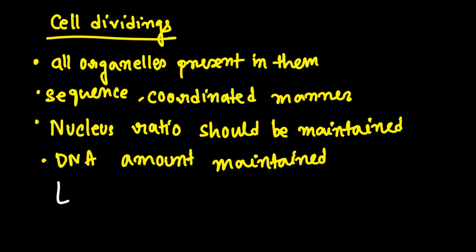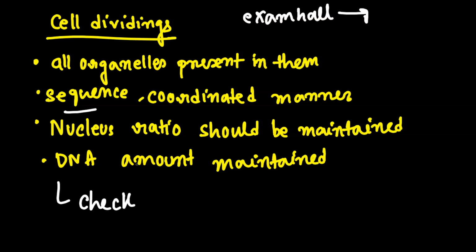We need to check, right? You can just relate these things with your exam, right? When you are entering your exam hall, what happens? The evaluator is checking you, right? From upper to lower, they check whether you have any cheat with you or not. Like that, they are checking that everything is in sequence and coordinated, that ratios are maintained, DNA amounts are okay, all organelles are present. Everything they should be checking. So there are some checkpoints present.